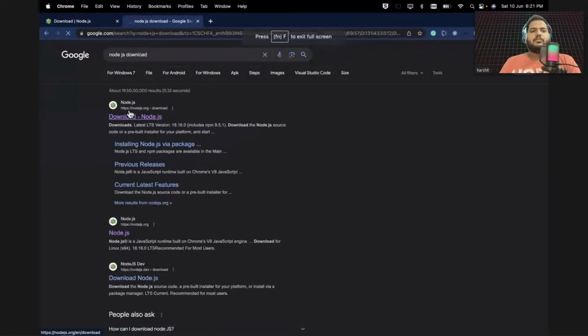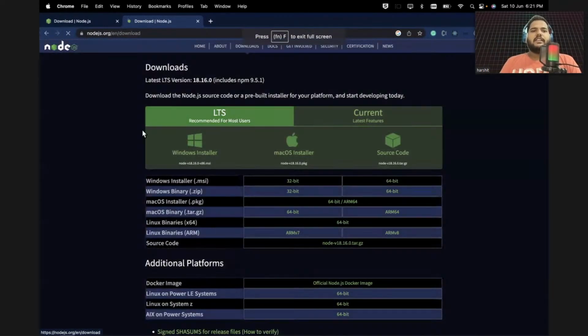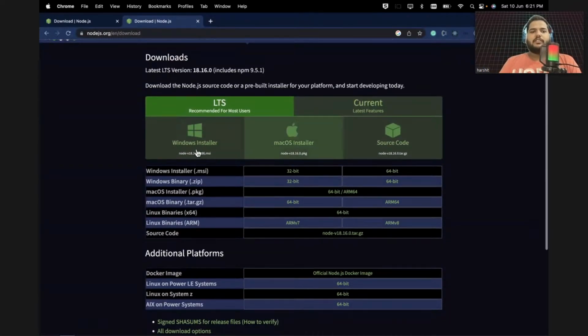You just need to search for Node.js download. If you go to the first link, there will be a very simple installation based on your operating system: Windows, Mac OS, or Linux maybe. So you will be downloading this one. Try to download the LTS, and you can download whatever suits you, the MSI or zip.